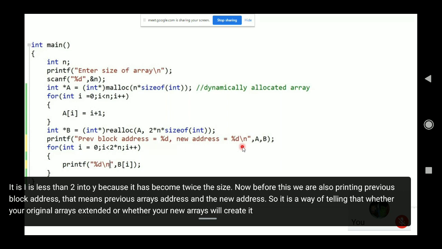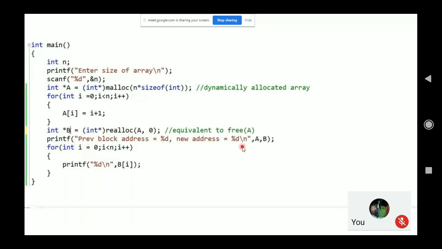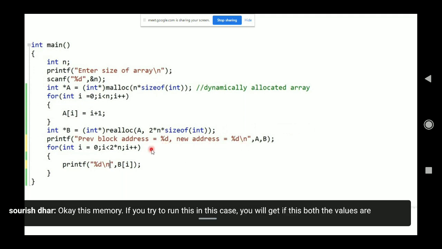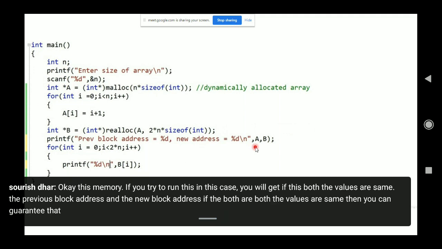Now if you try to run this, if both the values, the previous block address and the new block address, are the same, then you can guarantee that your original array has been extended.